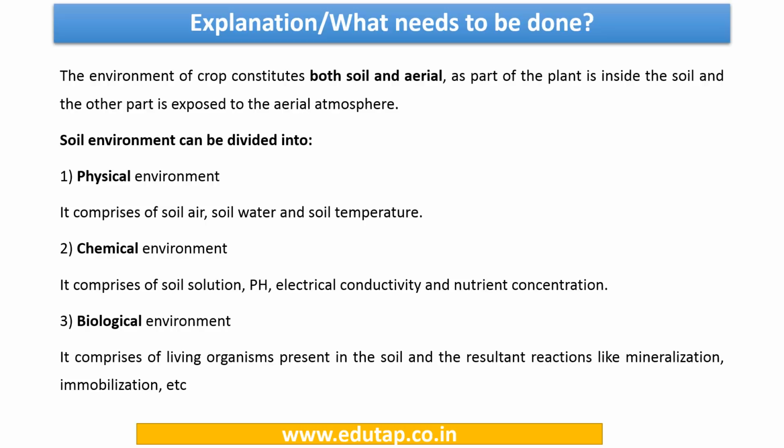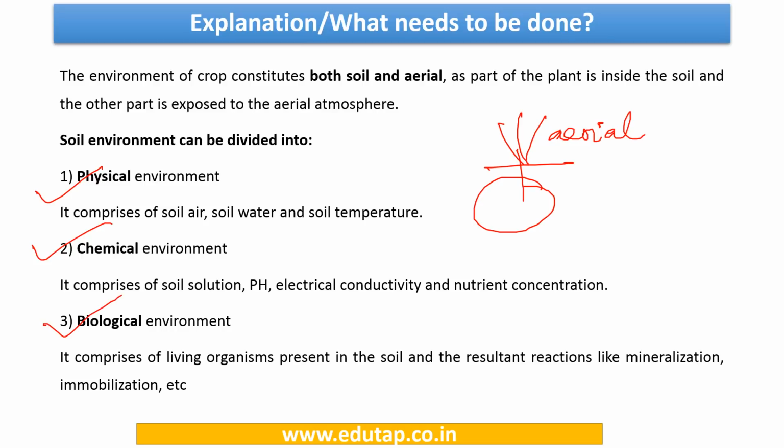So this is the same thing that we had discussed yesterday, that a plant actually has 2 types of environment. One is aerial, that is above the ground, and the other is below the ground, right? So if you see that the soil environment can be divided into physical, chemical and biological. Right? So we had a detailed discussion. Kindly revise or have a look at it again.